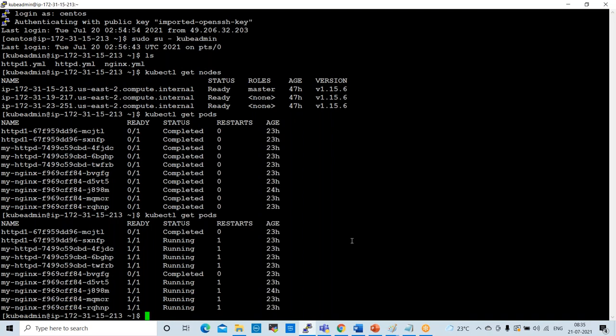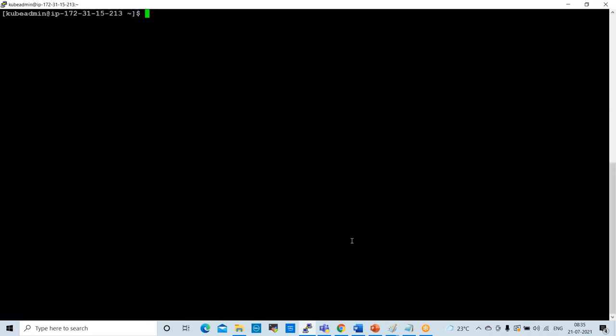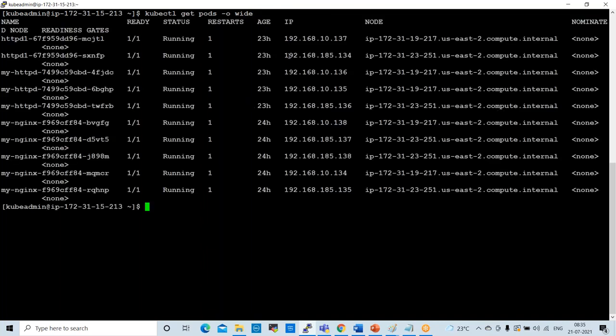Next, we are able to see the pods, right? I want to check the pod IPs. How to check the pod IPs? The command is kubectl get pods -o wide. Enter. See here, these are the pod IP addresses. This is the pod name, in running state, and this is the pod IP.